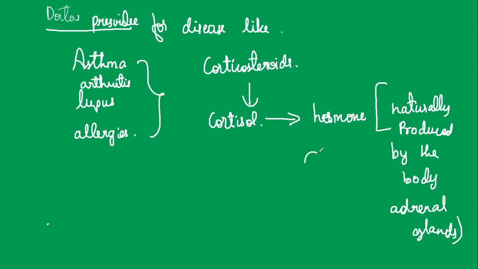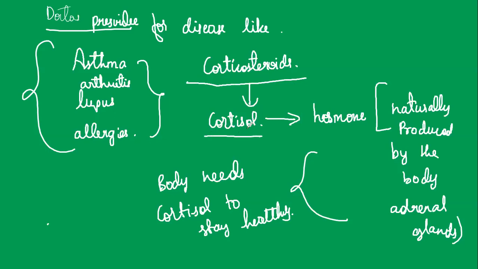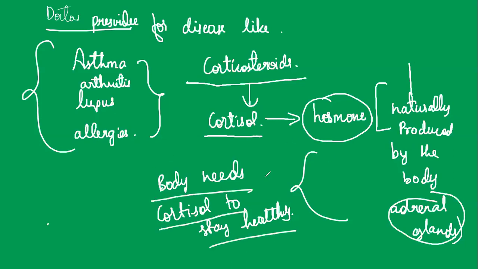And why? Because the body needs cortisol to stay healthy. So the doctor may prescribe corticosteroids for diseases like asthma, arthritis, lupus, and all types of allergies. Cortisol is generally produced by the adrenal glands because the body needs it to stay healthy.